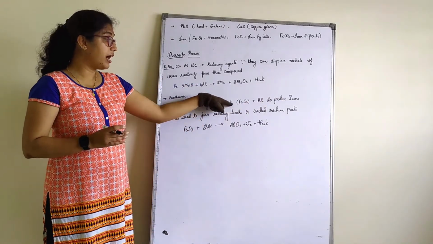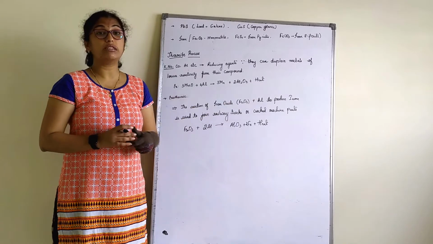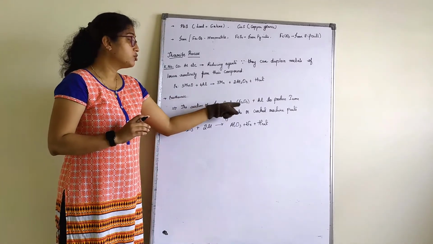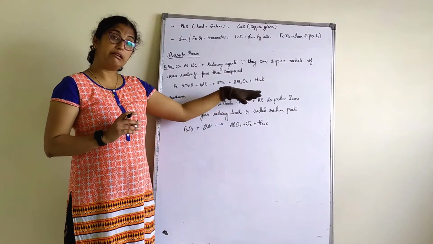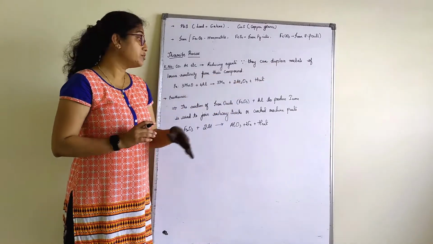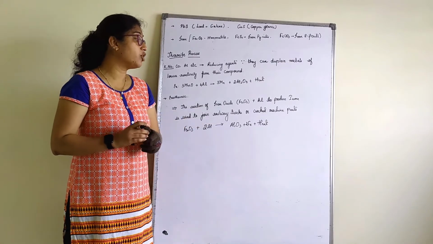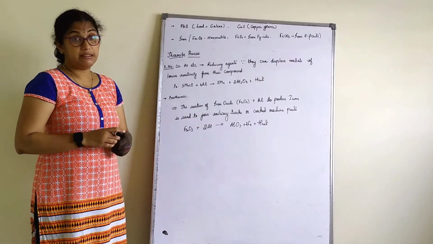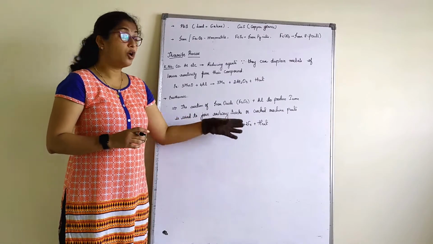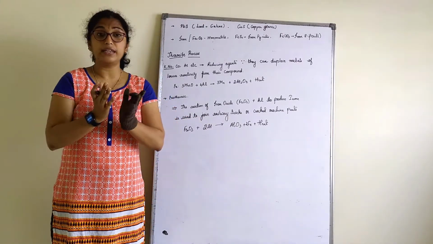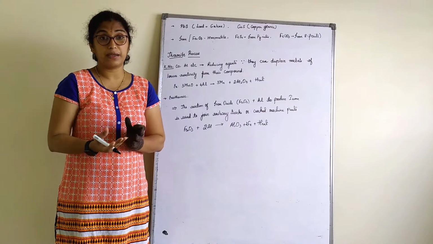Now see here, for iron oxide also we use aluminium as a reducing agent. We don't use carbon there. So with the reaction of iron oxide and aluminium to produce iron, which is used to join the railway tracks or cracked machine parts. That is because what we obtain here is in the molten form, and it's very exothermic.